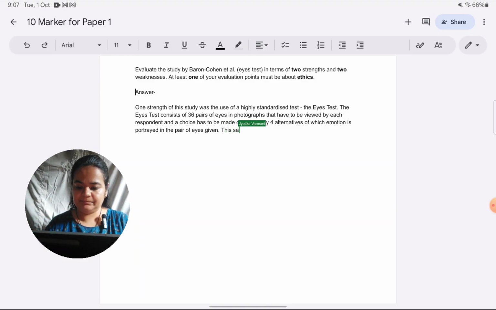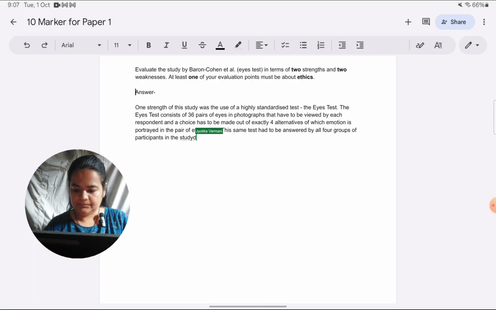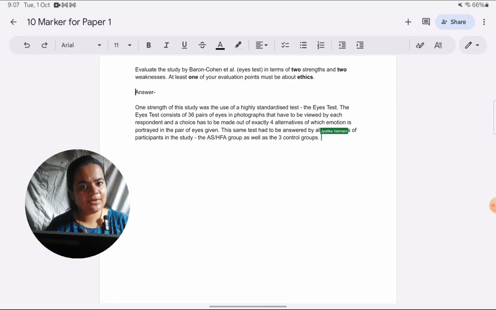This same test had to be answered by all 4 groups of participants in the study: the AS-HFA group as well as the 3 control groups. Here you can see I'm being as specific as possible. I'm not giving any generic points. I'm not just saying it's standardized or all the participants had to answer. I'm contextualizing every point made to the study that we have seen.